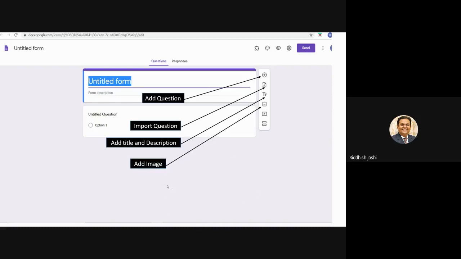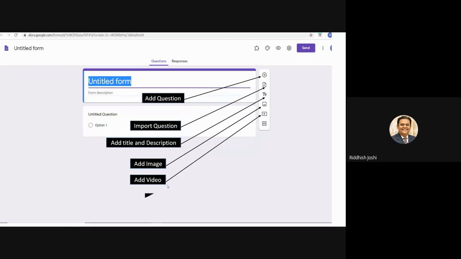If you want to add an image, you can add an image in the question too. Suppose some marketers want to study certain print advertisements. They can simply put an image of a print advertisement in the question and then ask certain questions with respect to that image. You can also add video. Suppose I want to add a video advertisement, or a YouTube video, or some recorded video, or anything, I can add a video in my question also.